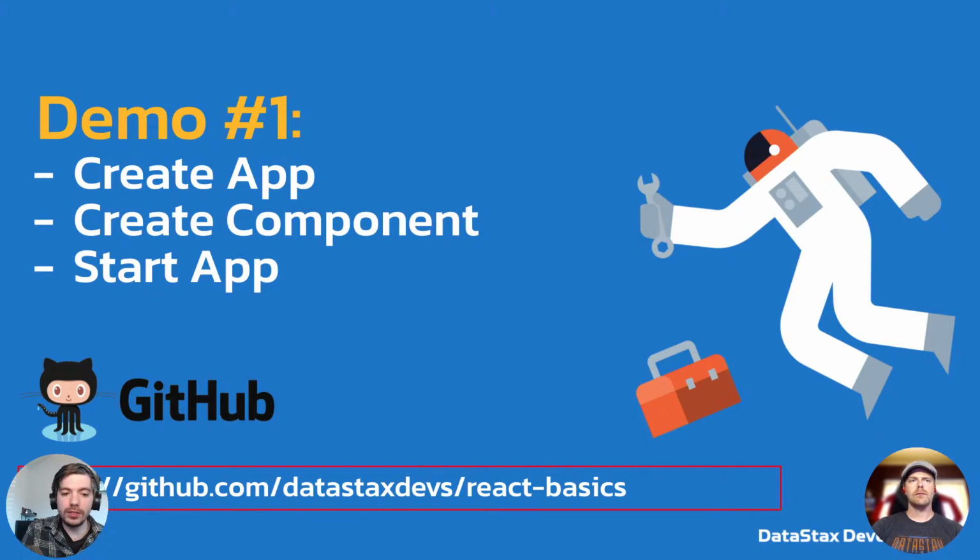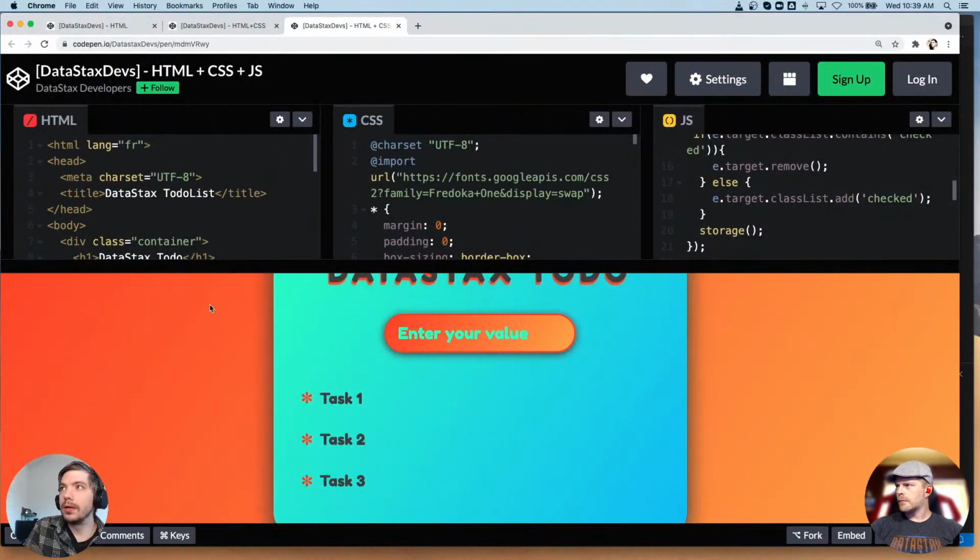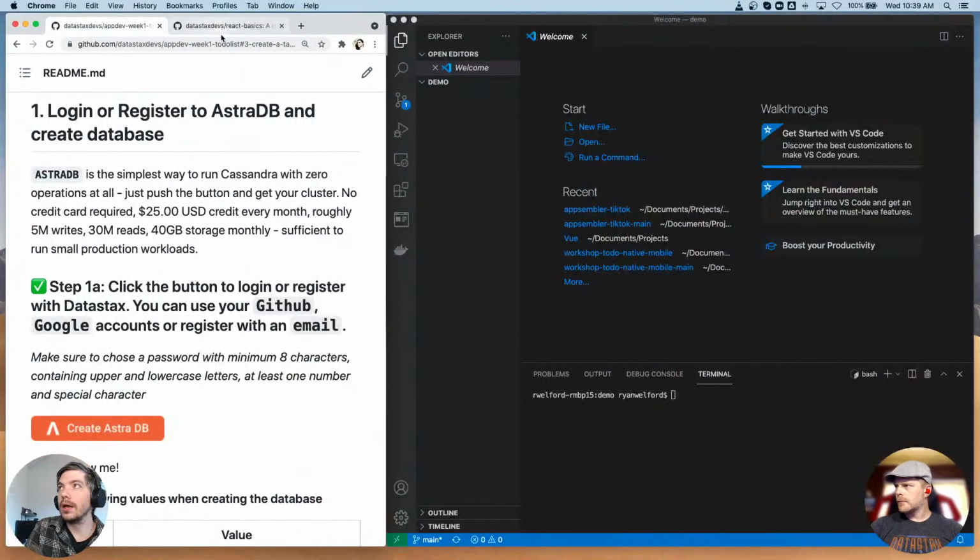Now, why did we go over HTML, CSS, and JavaScript when we're just going to use React? Well, it's that foundation thing. You kind of need to know the foundation technologies, and then it'll build on top of that, right? So with that, let me find my.